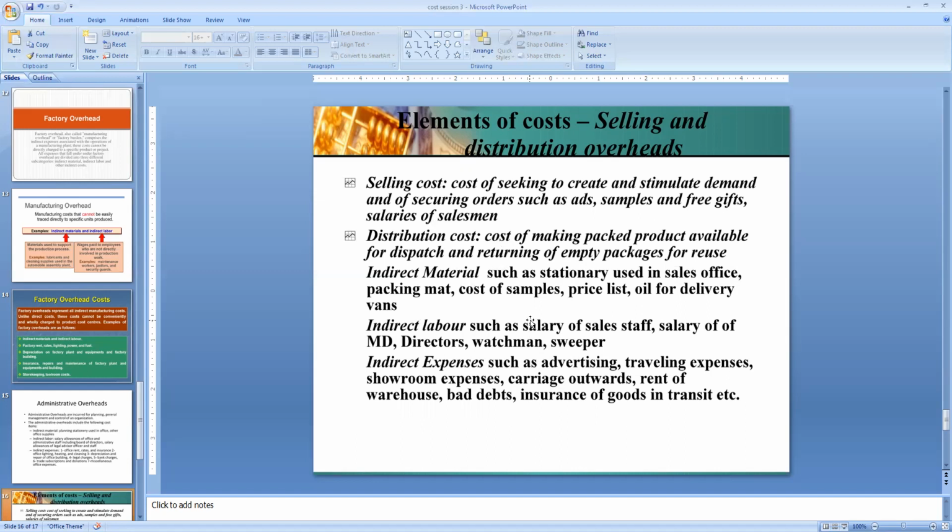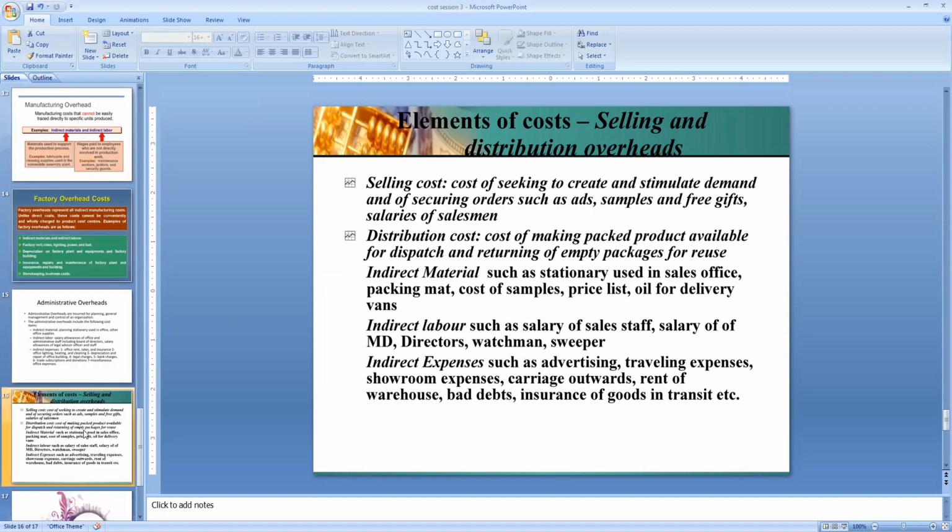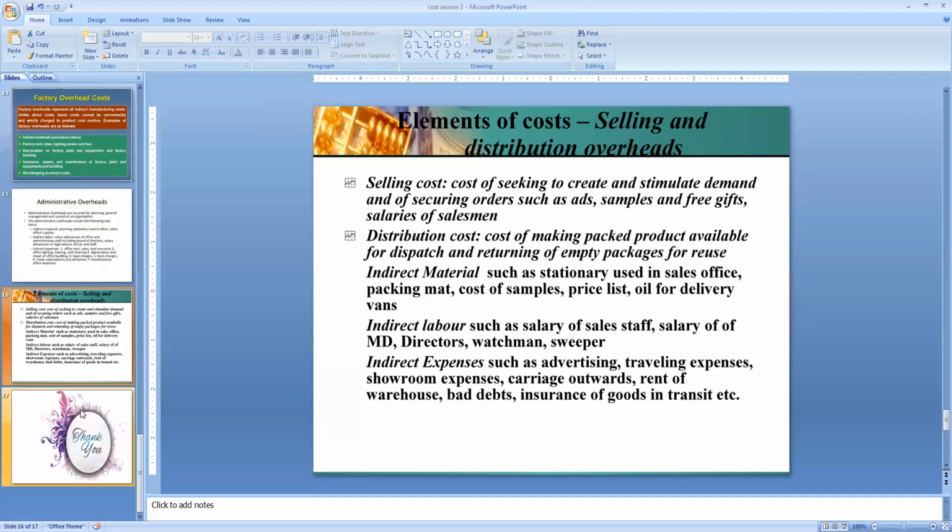It may include the rent of a warehouse, the insurance, the freight charges, the export duties, packing charges, shipping charges, all these types of costs incurred to distribute the finished product to the consumers. It is called distribution cost, right? So these all come in the category of selling and distribution overheads.